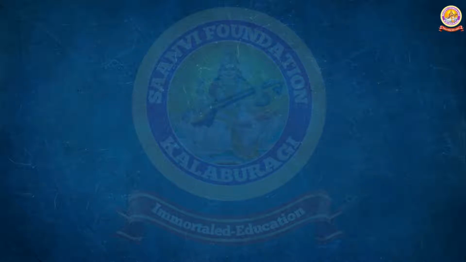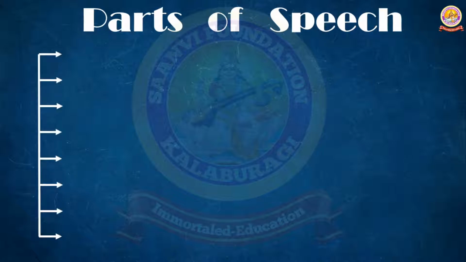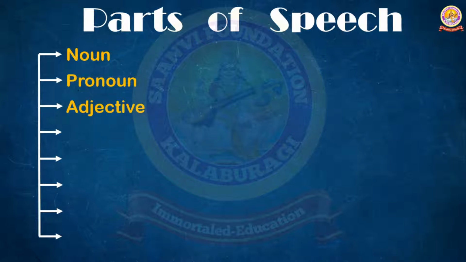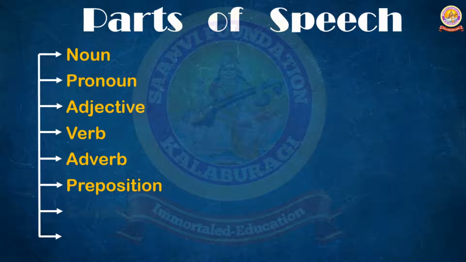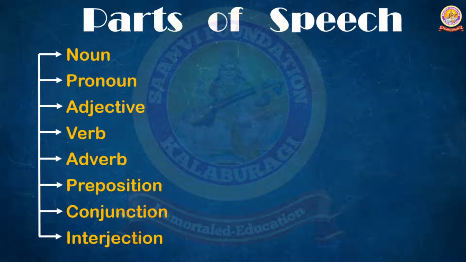Those are as follows. First one, noun. Second one, pronoun. Third one, adjective. Fourth one, verb. Fifth one, adverb. Sixth one, preposition. Seventh one, conjunction. Eighth one, interjection. Now we will study these parts of speech one by one in detail with examples. So first, nouns.